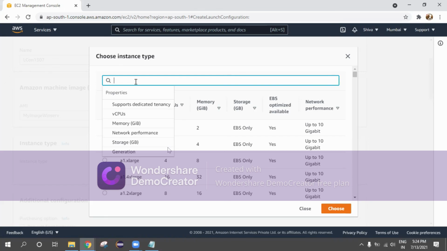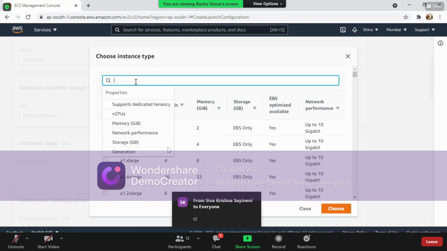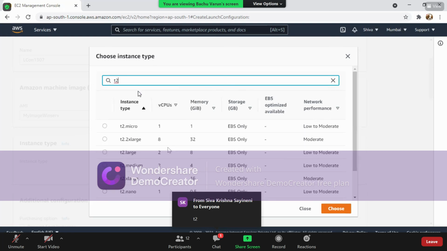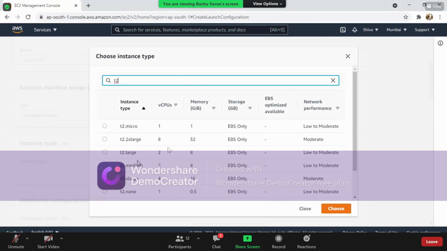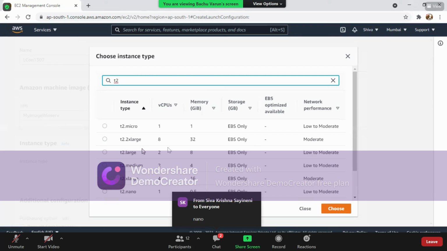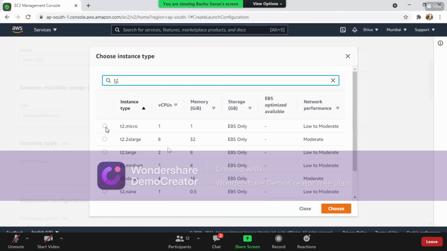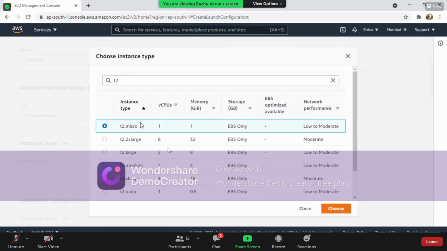In yesterday's session, we have seen all the instance types. We are performing a practical, or a configuration, free of cost. So what would be the instance? Perfect, that is T2. Thank you so much. Again in T2 we are getting so many options. Which one should be selected? T2 Nano, okay, Shiva Krishna. All right, it is T2 Micro, not Nano. We are going to select T2 Micro because this is free tier.